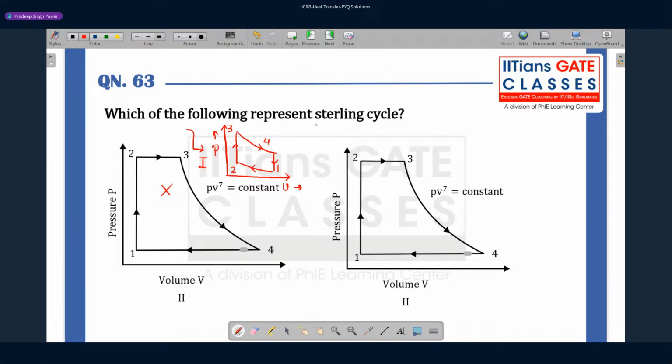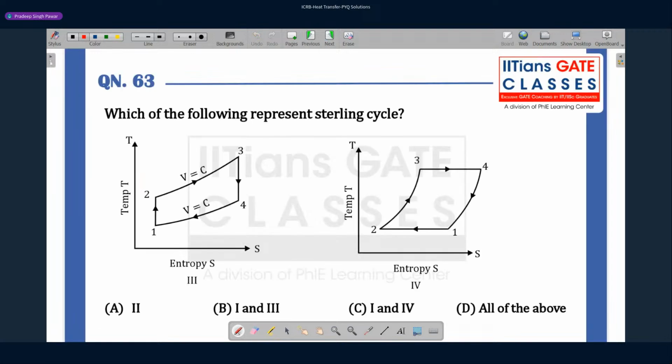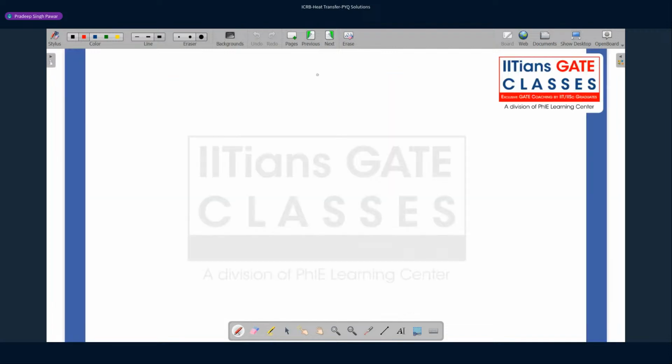So here what we are talking about is the Stirling cycle. So what is a Stirling cycle? Let's look at what constitutes the Stirling cycle. Options 1 and 2 relate to the PV diagrams. Options 3 and 4 are talking about the TS diagrams. So let's look at it. What is a Stirling cycle?